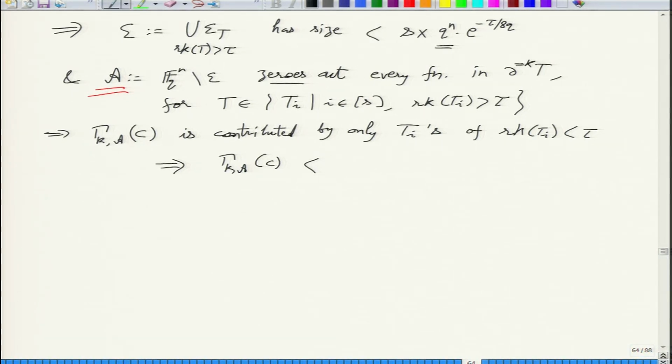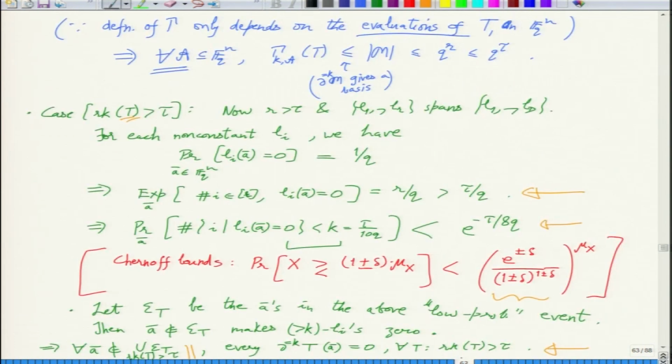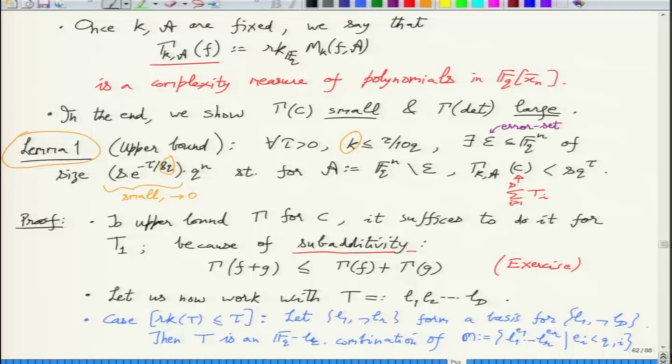comes out to be q raised to tau, and there are at most s many. Right, so you have shown the upper bound. You wanted to show this, s q tau, and this is what we get.